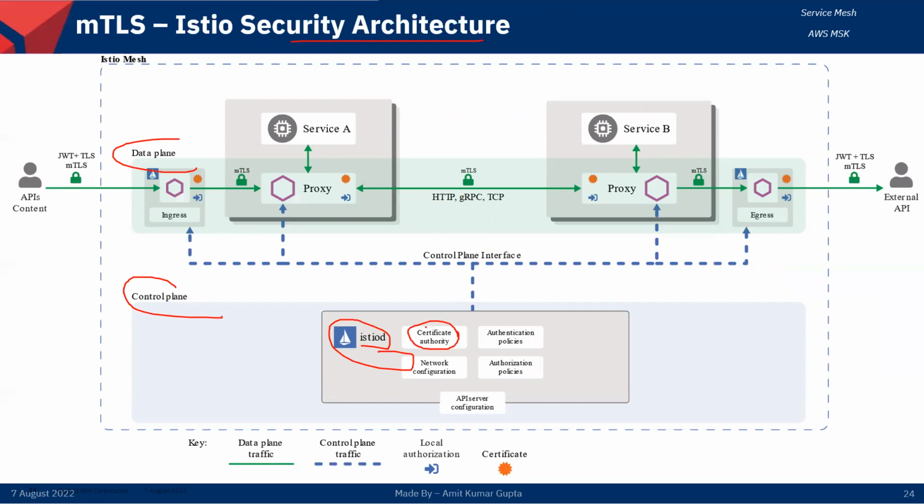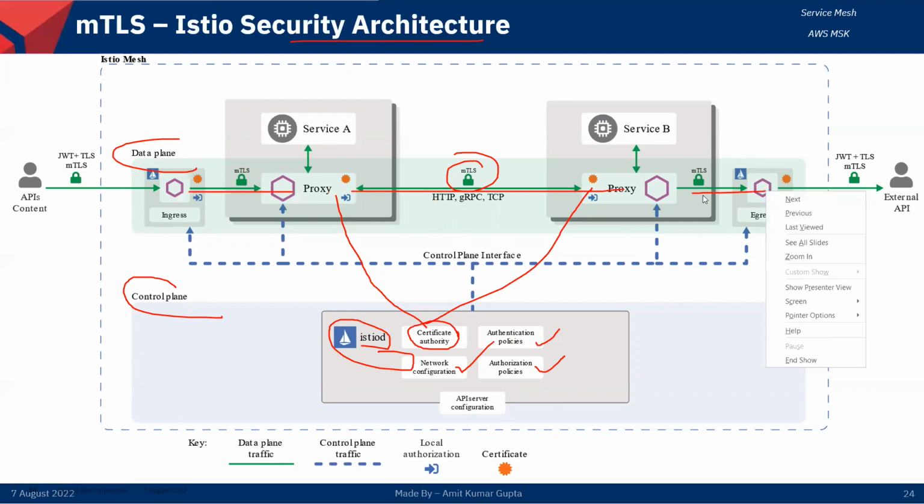The certificate authority gives a certificate to each proxy and creates the mTLS connection, right? And it creates the authentication policy, authorization policy and network configuration, because it creates its own network for that. Everything is happening in mTLS format. You can see this one, and this one, right?